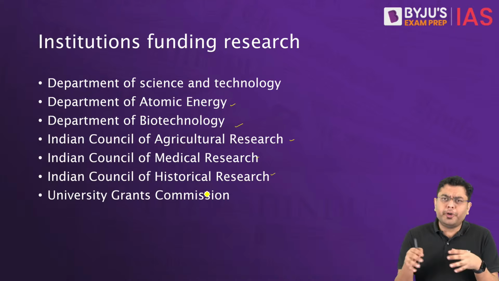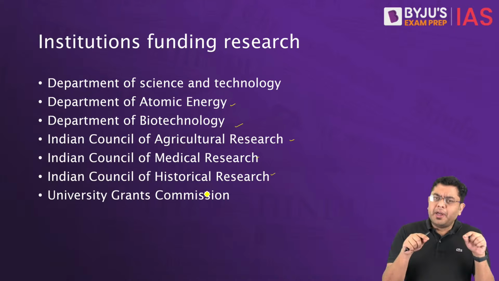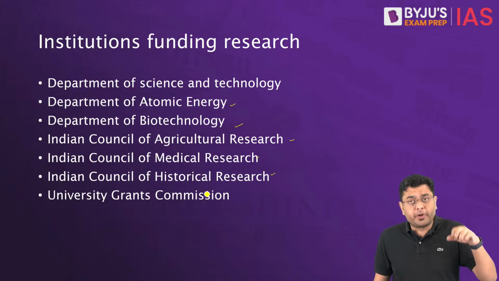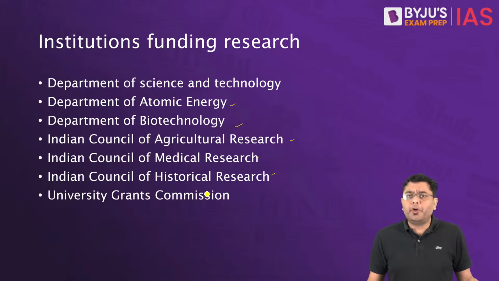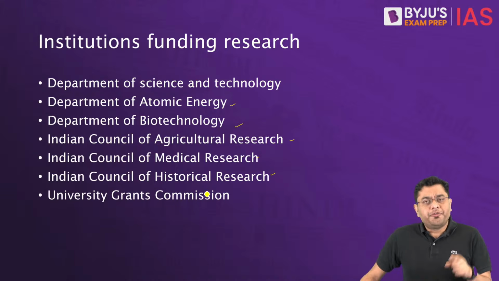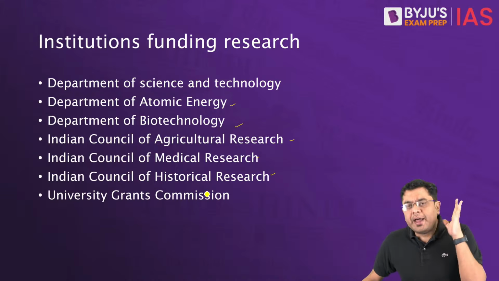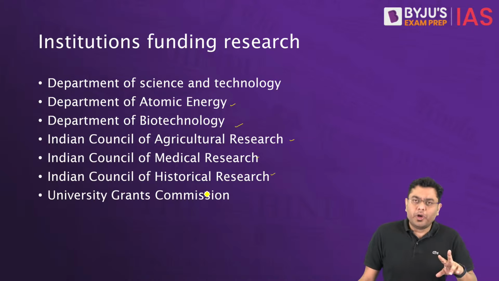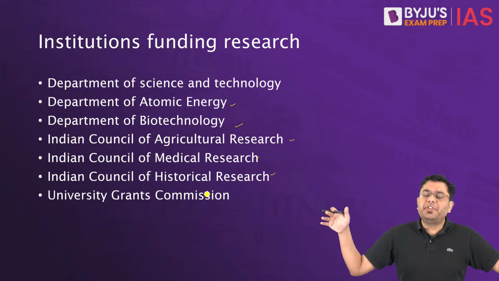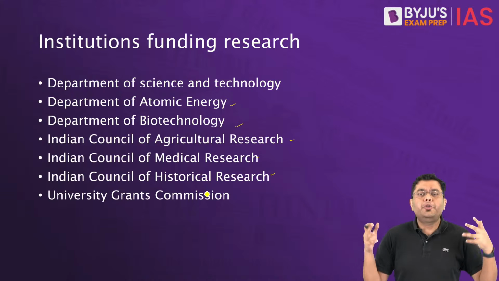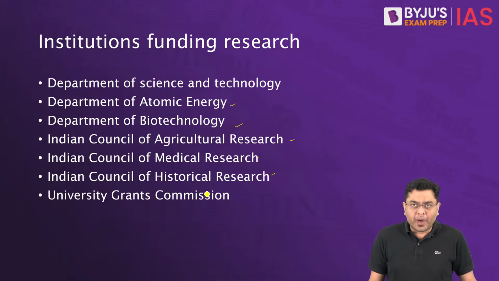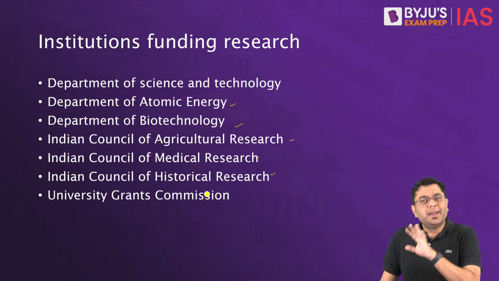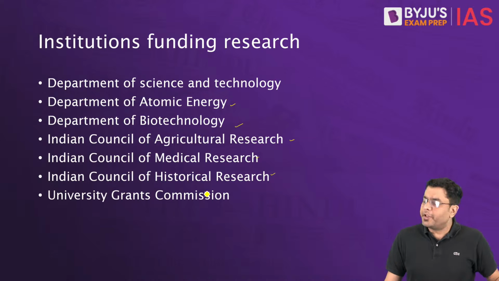Now there are two schools of thought. Primarily, whenever someone comes across the fact that you have so many different funding organizations or research bodies, two prominent schools of thought come into the picture. First is, let us have only one organization which handles all the research. And the other school of thought is, let there be a diversified body providing funding to the various organizations as and when the requirement arises. Both the schools of thought have some merit and some disadvantages associated.